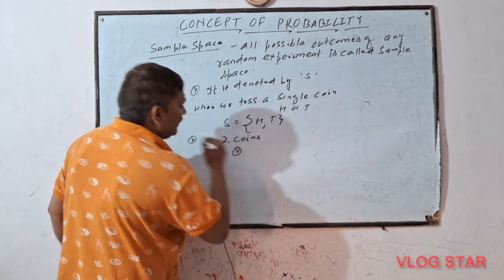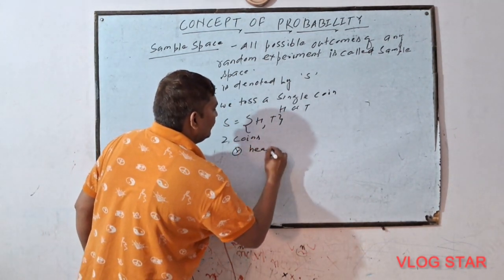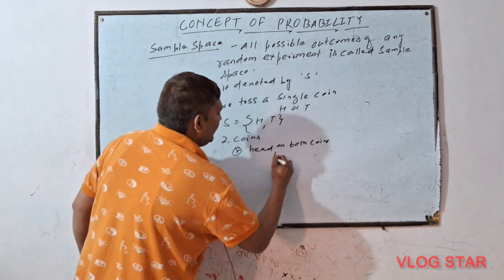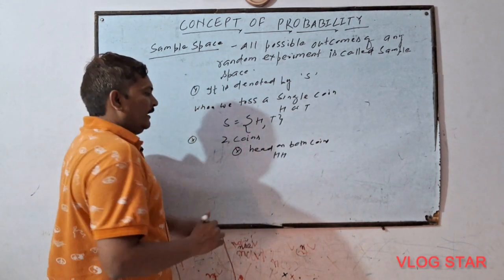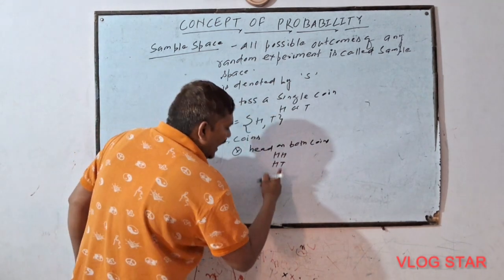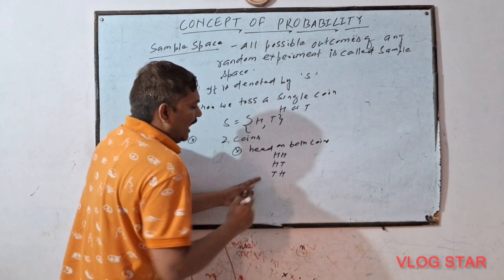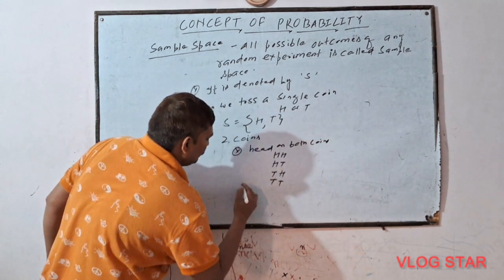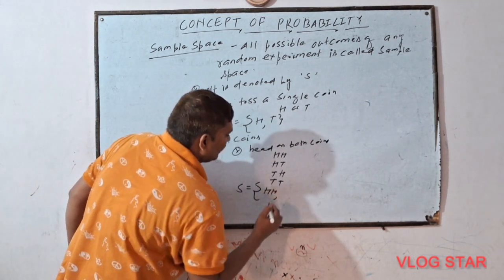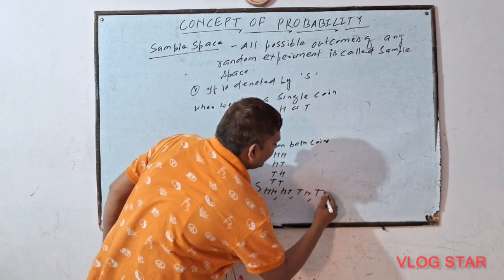First I am writing here, either we will get head on both coins, that is head head, or head on first coin, tail on second coin, or tail on first coin, head on second coin, or tail on both coins. Then sample space will be head head, head tail, tail head, tail tail.